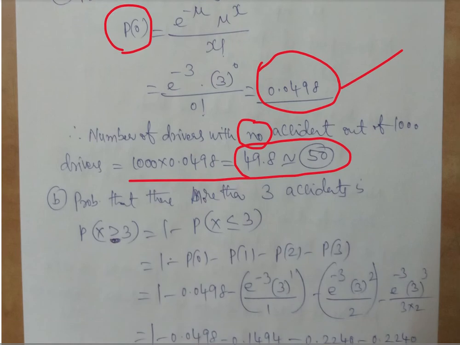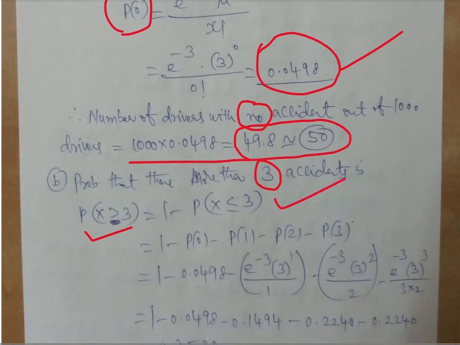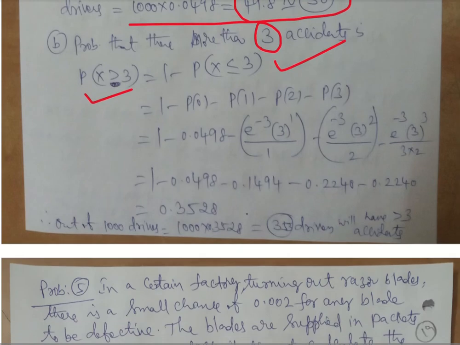The second one is the probability of more than 3 accidents. More than 3 means P of x greater than 3, which means 1 minus P of x less than or equal to 3. If you substitute, you will probably get 0.3528. Again, we should not stop here because we are asked to calculate the number of drivers out of 1000. So multiply 1000 with 0.3528, and you will get approximately 353 drivers who will have more than 3 accidents out of the 1000 drivers.